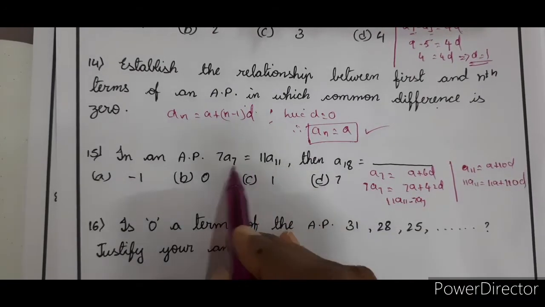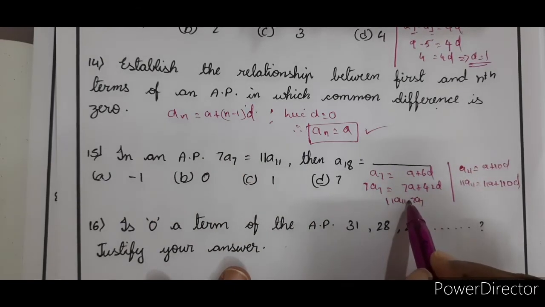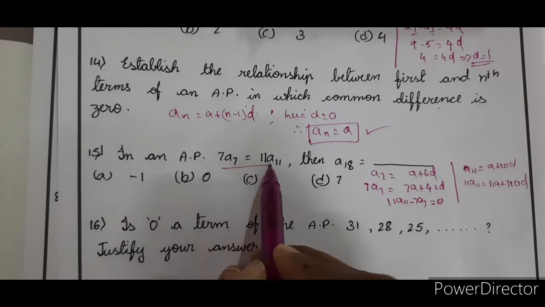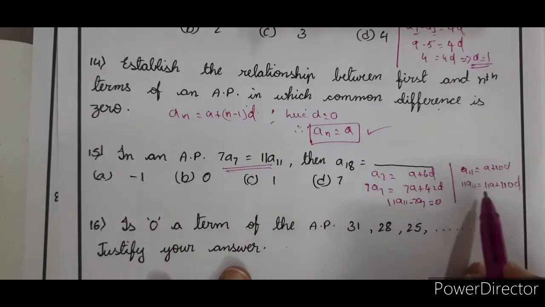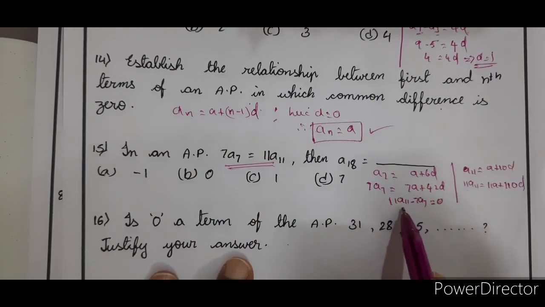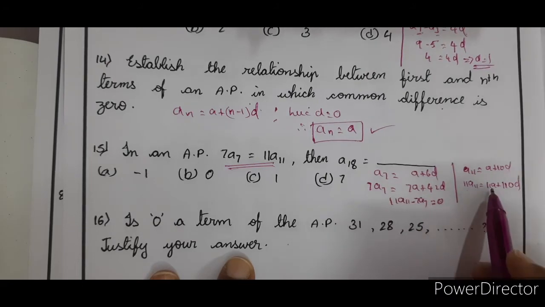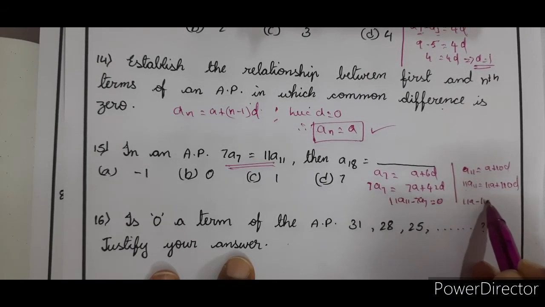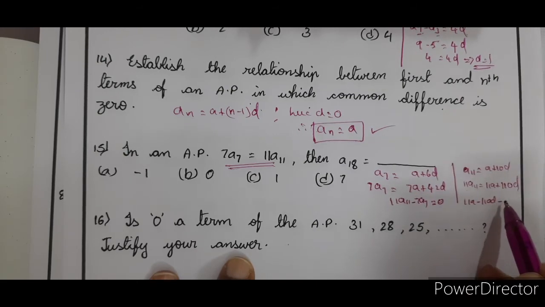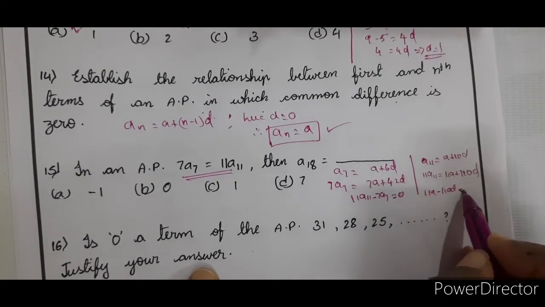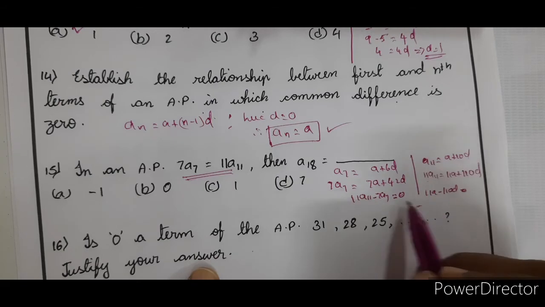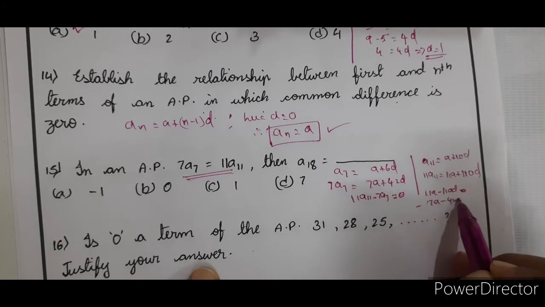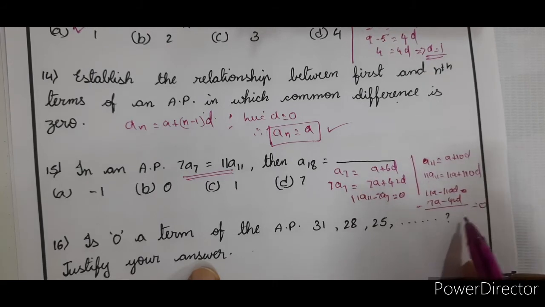And given to be, these two are equal. So that is equal to 0. Therefore, what is given? These two are equal is given. That means 11A11 minus 7A7 is equal to 0. That means now this will become 11A minus 110D minus 7A minus 42D is equal to 0.